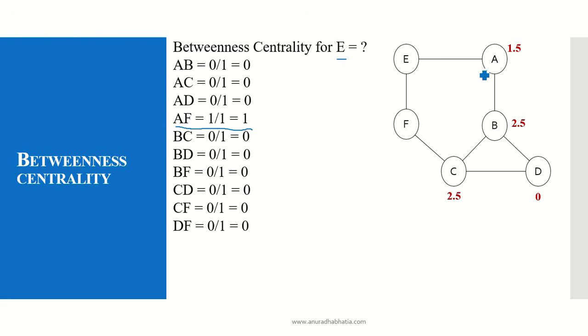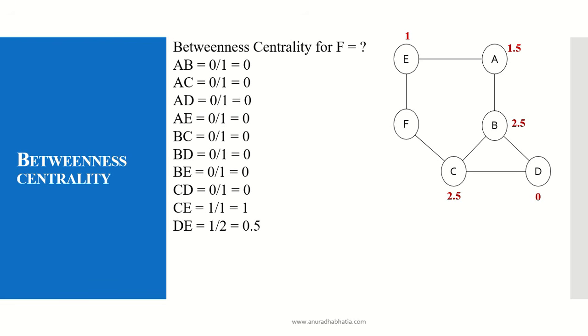E only comes when I have to travel from the initial value A of the node to F. So A to F, E comes into picture, so the value is 1. Rest all the graph can be covered without the betweenness of E. So the betweenness centrality of E is 1, which is listed over here.